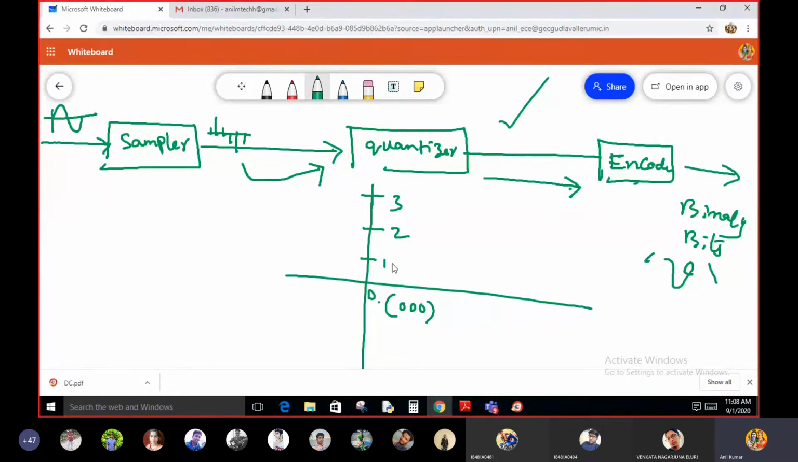Next, the quantization level 1 is given as input to the encoder. This 1 is encoded as 0 0 0 1, and 2 is encoded as 0 0 1 0, and 3 is encoded as 0 1 1. So these are the bits associated with each and every quantization level.